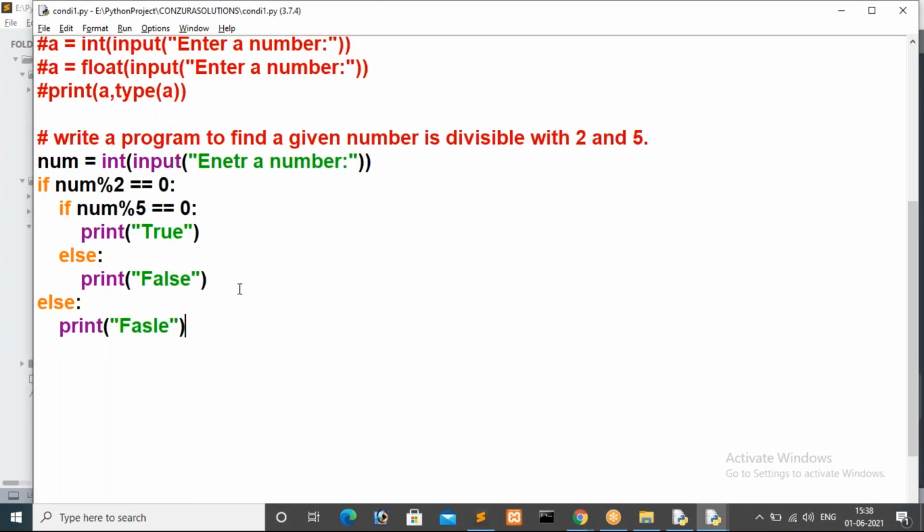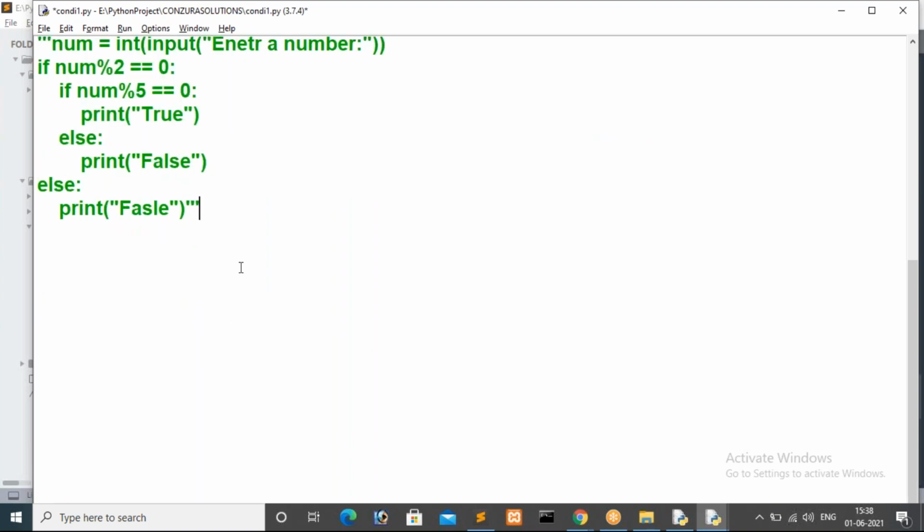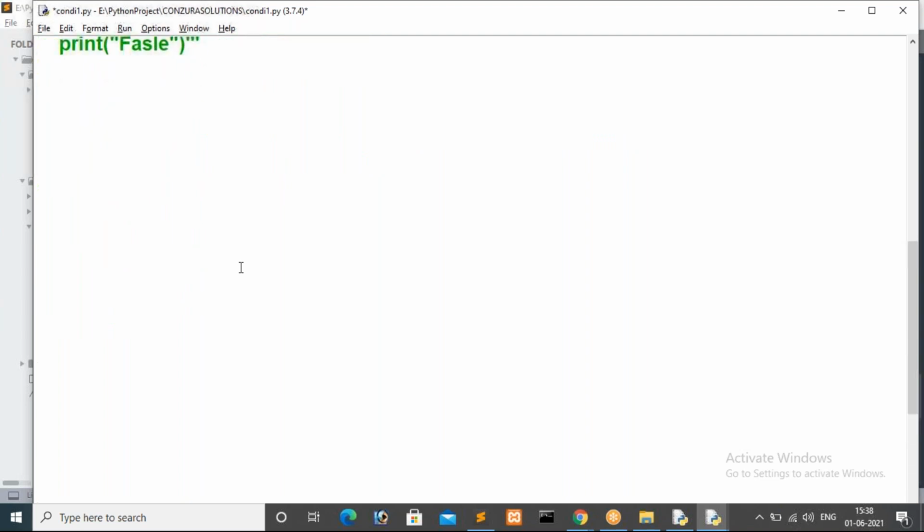So here I am going to comment this statement. I mean, I'm going to comment this one by using multi-line comments, which start with three single quotations, then end with three single quotations. Now we will see an example for the elif statement.